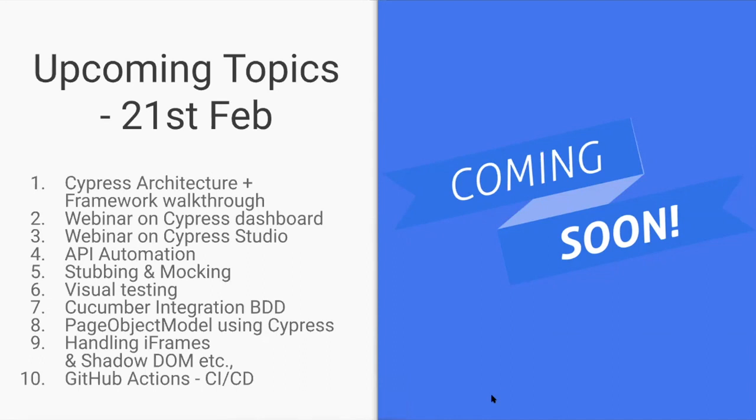And the page object model, which is highly maintainable for any project. Page object model is highly recommended, and we have other options as well if we don't want to go for page object model. And handling iframes and Shadow DOM with real-time experience and hands-on practical examples are coming up in the series. And finally, ending up with GitHub Actions, CI/CD, Jenkins, AWS Amplify.